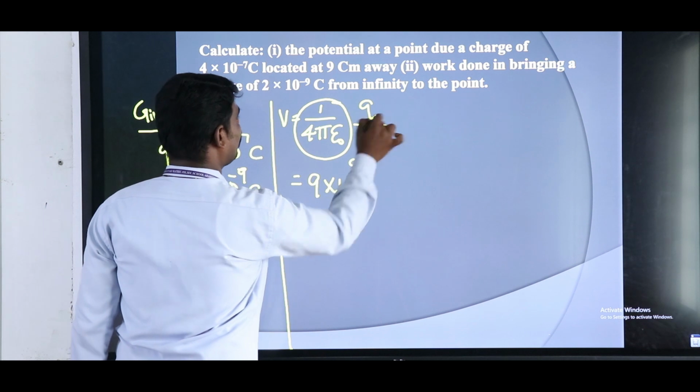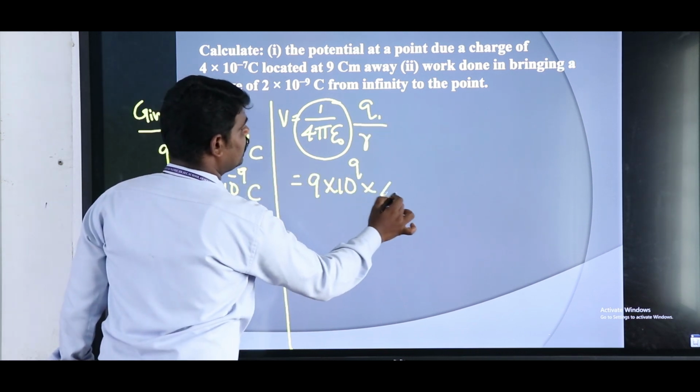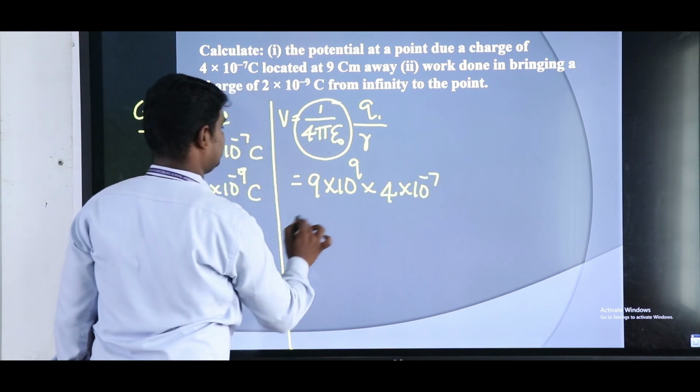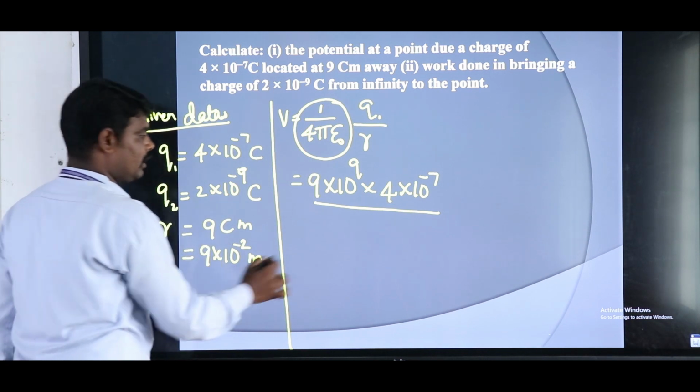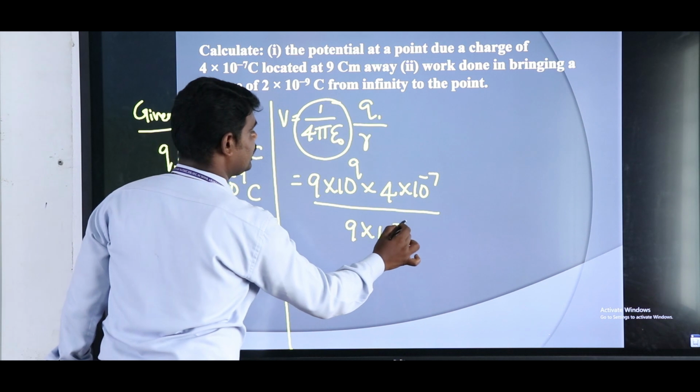Here Q1 is 4 into 10 to the power minus 7 divided by R, the R value is 9 into 10 to the power minus 2.